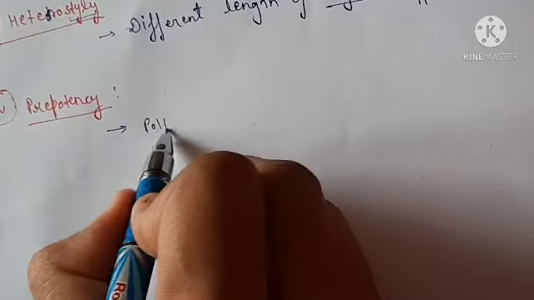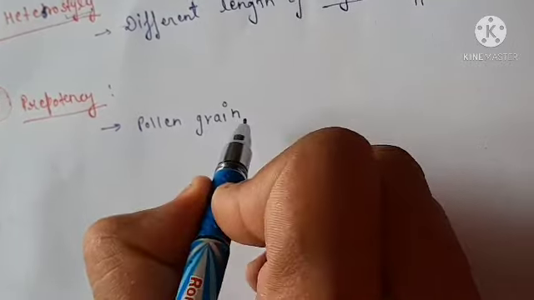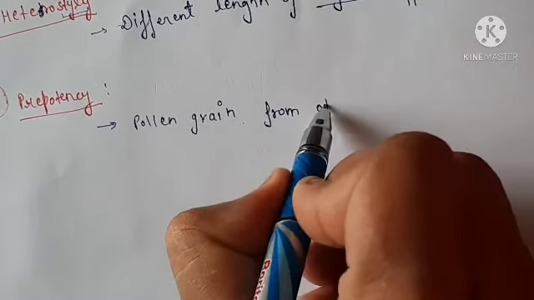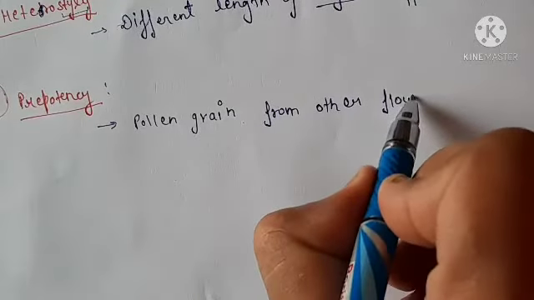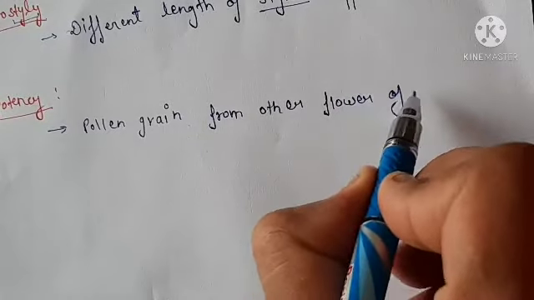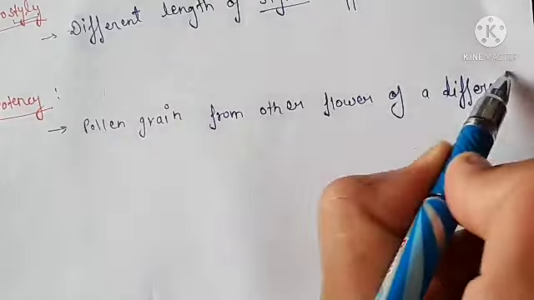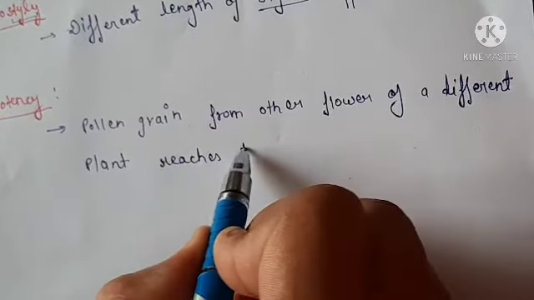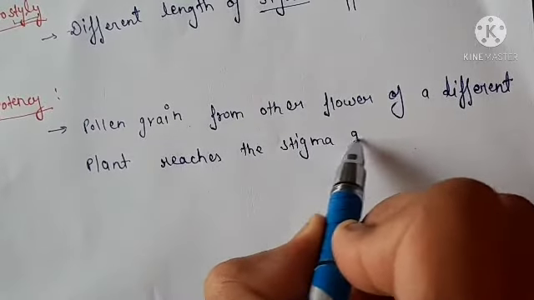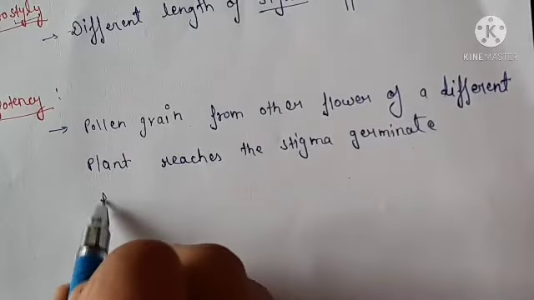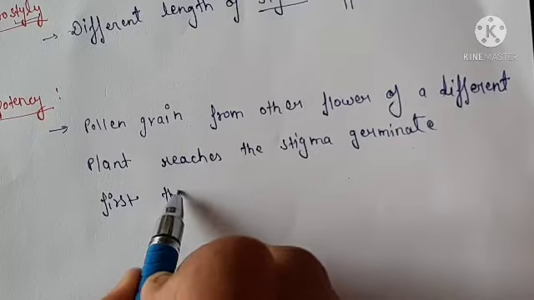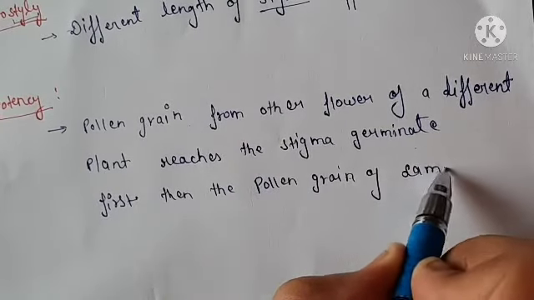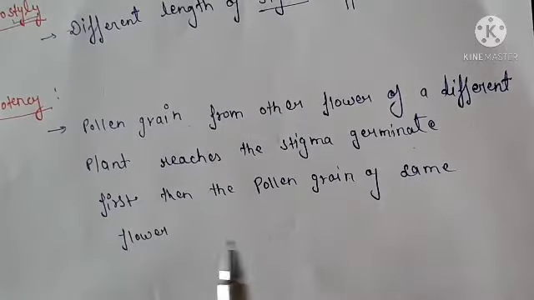What will happen in prepotency? Pollen grain from another flower of a different plant reaches the stigma and germinates first, then the pollen grain of the same flower or same plant.